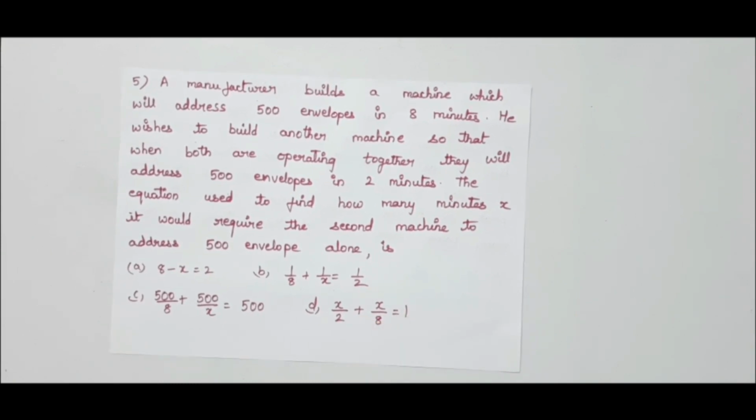Next question. A manufacturer builds a machine which will address 500 envelopes in 8 minutes. He wishes to build another machine so that when both are operating together, they will address 500 envelopes in 2 minutes. The equation used to find how many minutes x it would require the second machine to address 500 envelopes alone is. Options given as A, 8 minus x equal to 2. Option B, 1 by 8 plus 1 by x equal to 1 by 2. Option C, 500 by 8 plus 500 by x equal to 500. Option D, x by 2 plus x by 8 equal to 1.